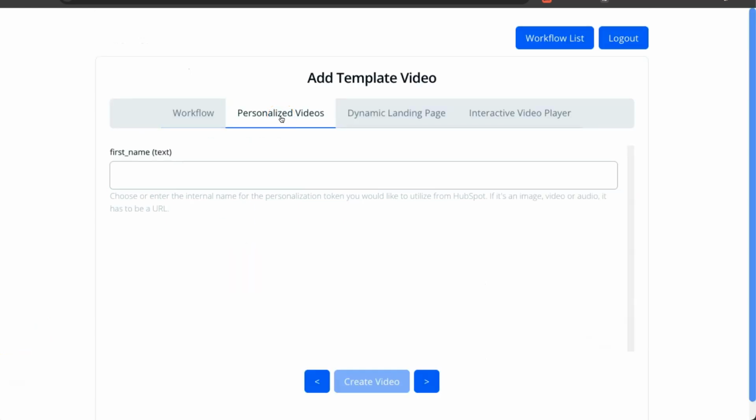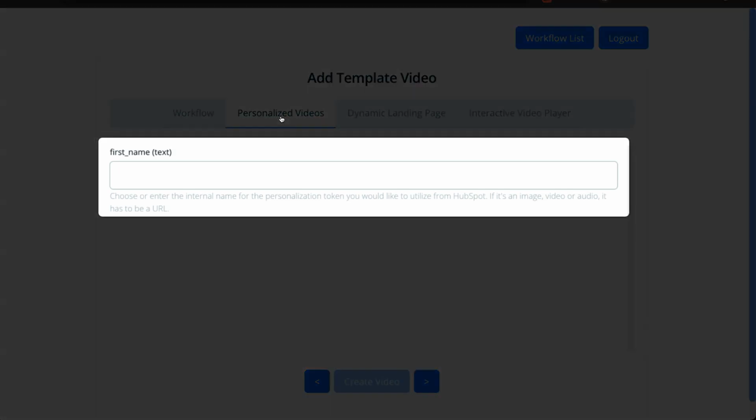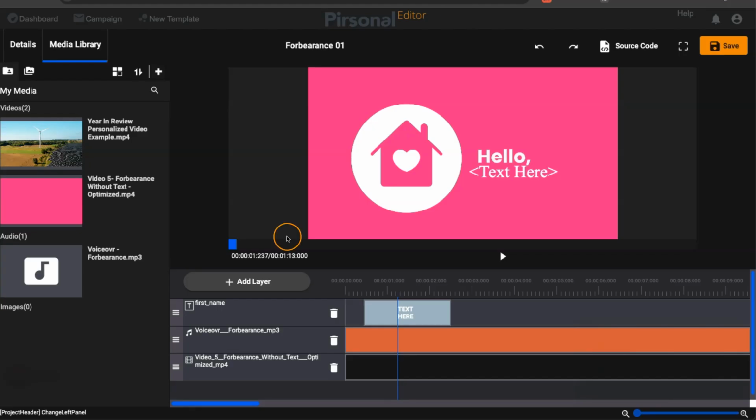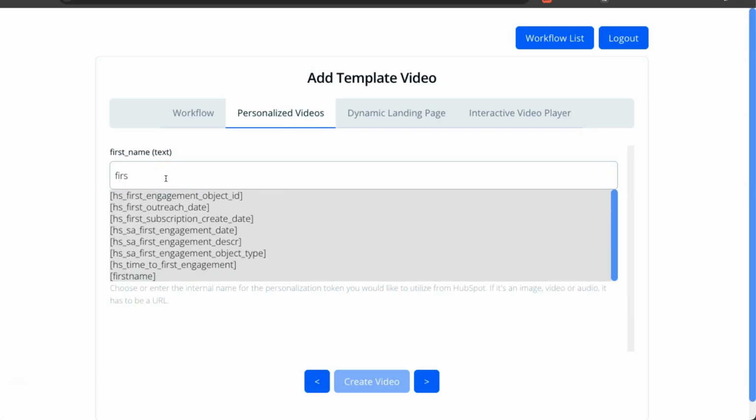Now, it's time to insert the personalization tokens from HubSpot into your personalized videos. Personalizing your videos with Personal is a breeze. Here's why. The app will show you dynamic fields that make it easy for you to select personalization tokens. This is based on the template that you have initially created. That's what you will find here. Those fields that are available for personalization, basically from the template that was previously created here with your personal account. Simply start typing, and it will show you the contact information fields from HubSpot.